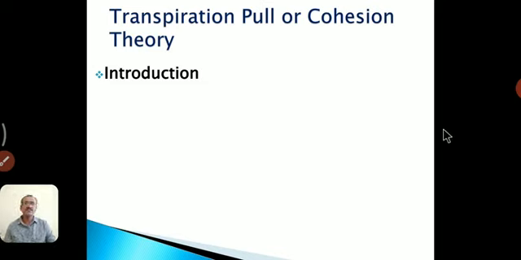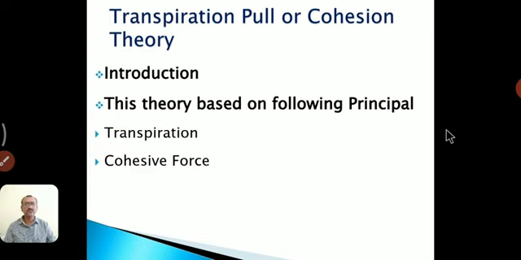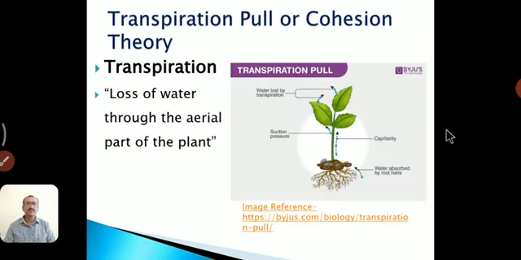This theory totally depends on the following principles, in which the first one is transpiration, the second one is the cohesive force, and the third one is the adhesive force. Let us see one by one the principles in detail. First one is transpiration. What is transpiration? In short, transpiration is loss of water through the aerial part of the plant.